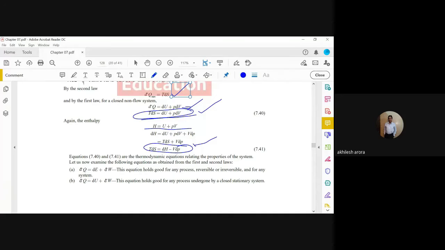du plus pdv, and the second one is TdS is equal to dH minus pdv. Now let us see which equation is valid for which particular case. For example, if you take delta Q is equal to delta E plus delta W.